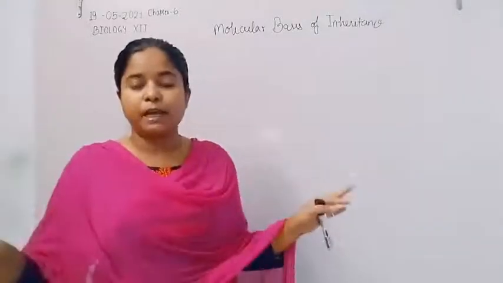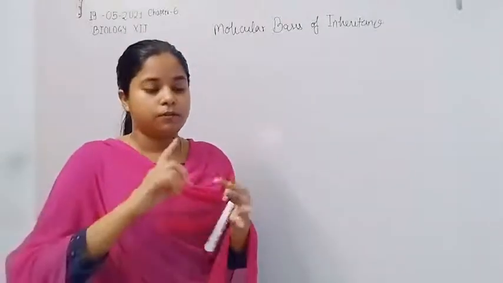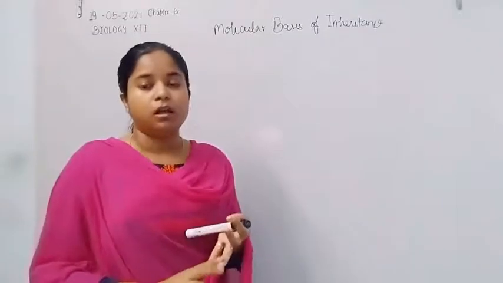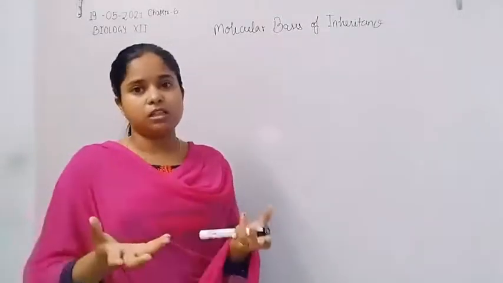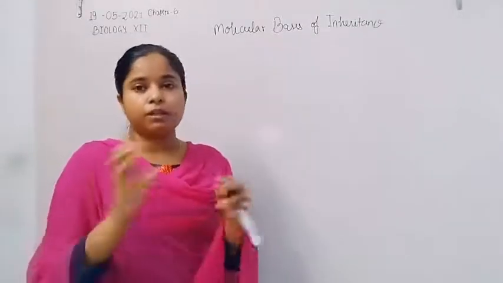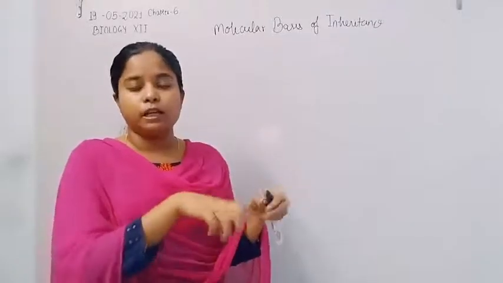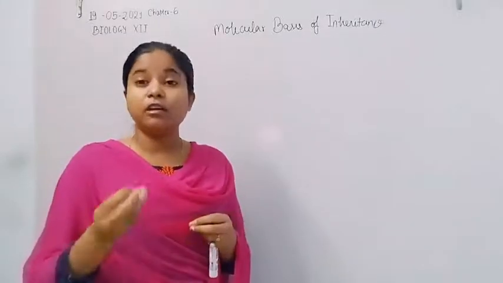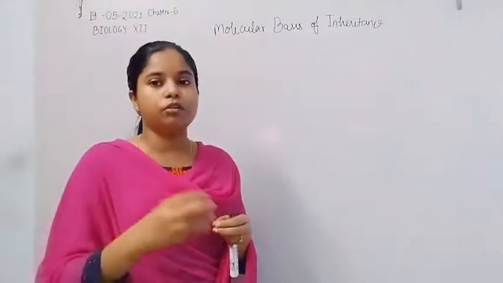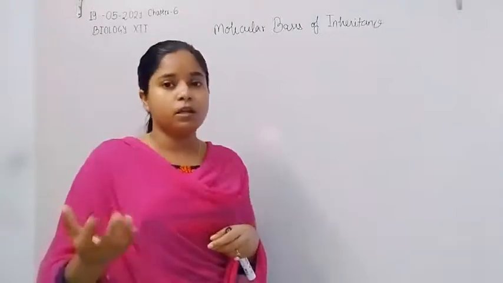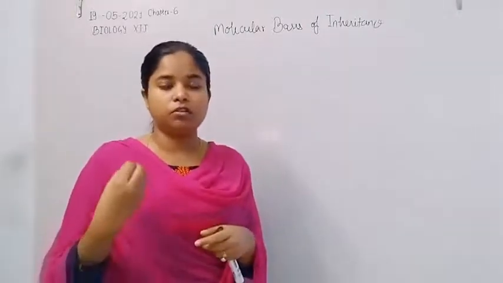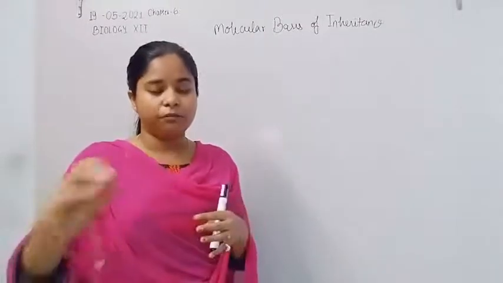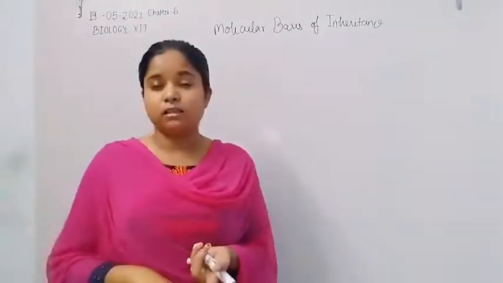The whole process can be divided into 3 steps. First is initiation, second is elongation, third is termination. Initiation is simply the starting of DNA replication, where the different enzymes come and attach to the DNA molecule so that the DNA gets easily replicated. And elongation is the addition of nucleotides one by one, that is dNTP, or deoxynucleotide triphosphate. And finally, after the addition, the final step is termination.